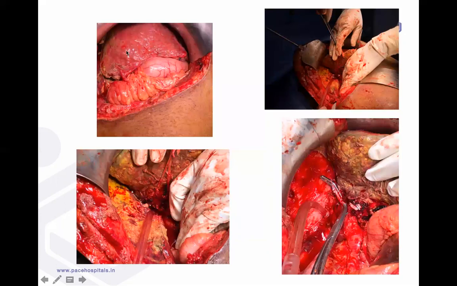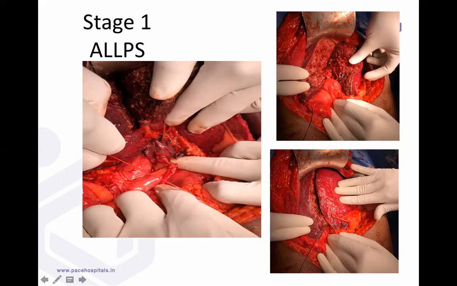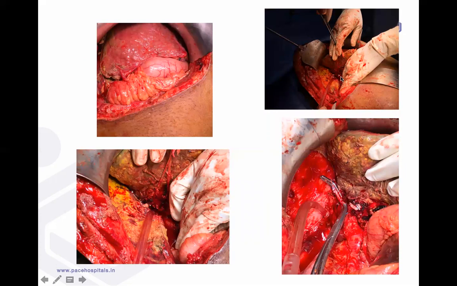And you see the amount of hypertrophy in the left lobe compared to the initial images. There's significant hypertrophy of the left lobe. So we've gone back in. These are the surfaces. There are minimal bile leaks, but there are no major collections. And in this surgery, we do only very little in the second stage. We just cut the portal vein, cut the hepatic vein and bile duct and get the specimen out. So that's the portal vein stump, the hepatic artery stump, and the hepatic vein stump. All this we do in the first stage itself.